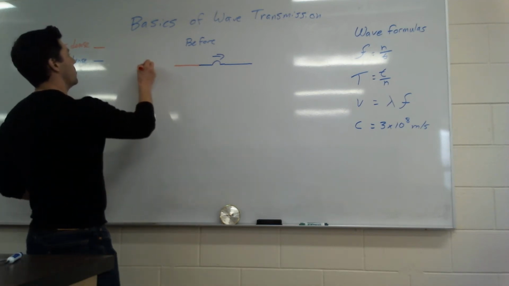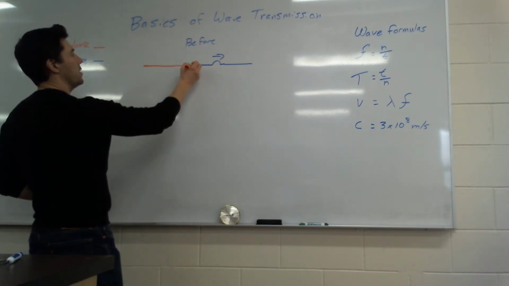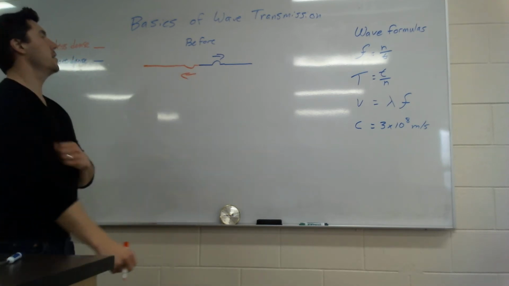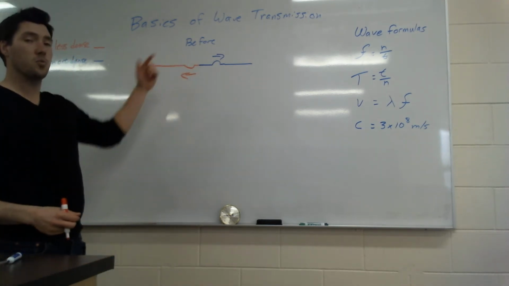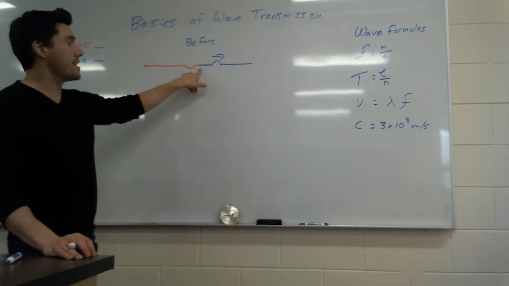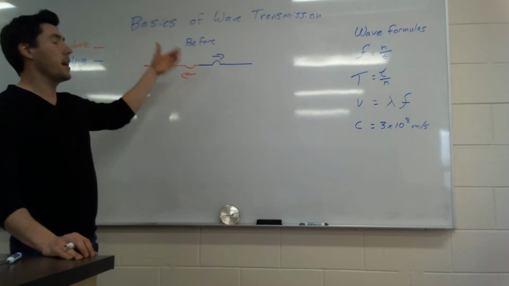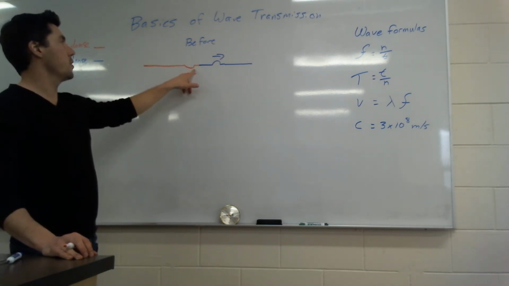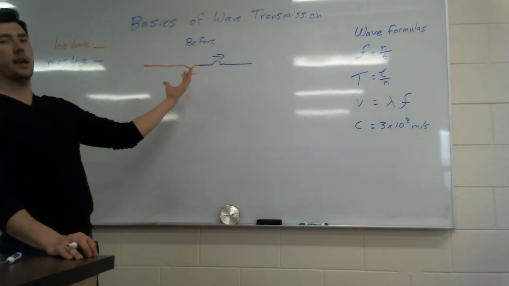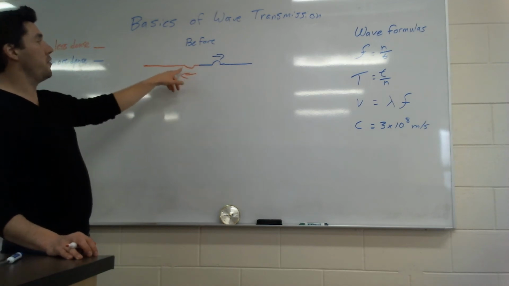We had this pulse that went this way, most of it went through, but a little piece got reflected back and went backwards. It switched sides because it acted as a fixed end. That's why I did that phase shift, that's why it's on the bottom. So this would be the after. We had that pulse go this way. This is what it would look like after: small, going through on the same side, with a small little reflection coming back.